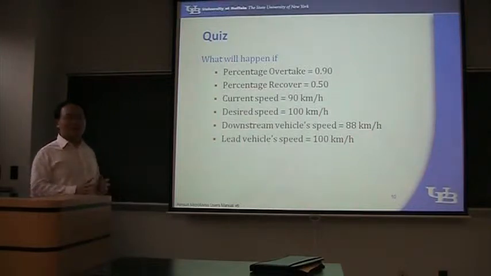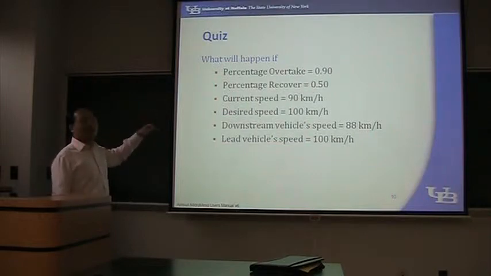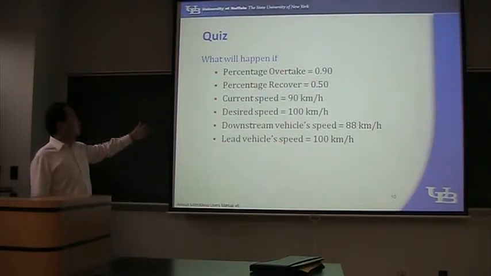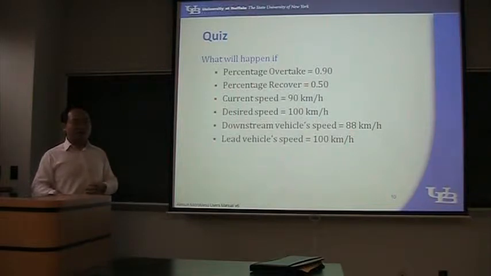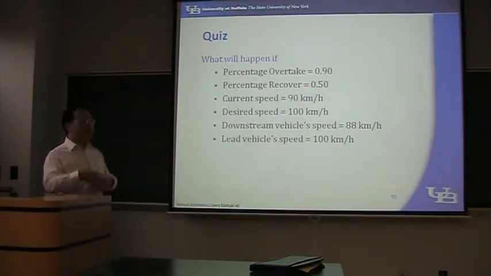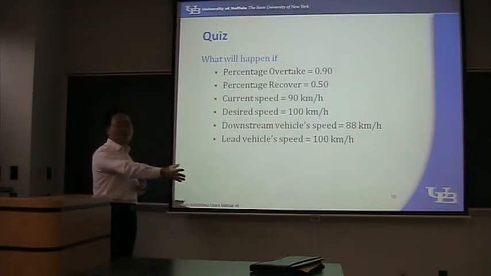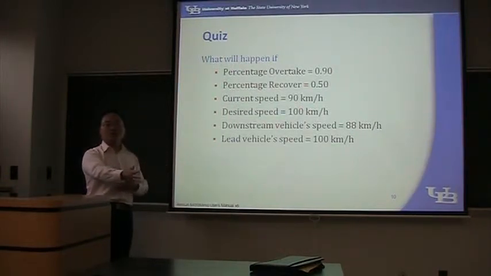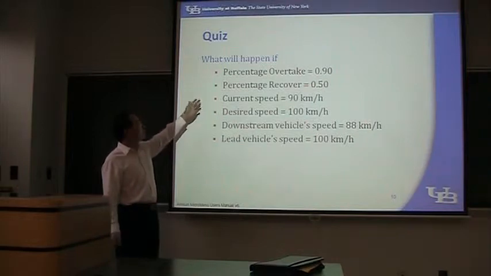I want to give you another quiz because if I keep introducing it will be too boring. Let's consider this case. What will happen? If the percent overtake is equal to 90%, percent recover is 50%, then my current speed is 90, my desired speed is 100, and the current downstream vehicle speed is 88, and the lead vehicle in the fast lane speed is 100. What will happen? Imagine.